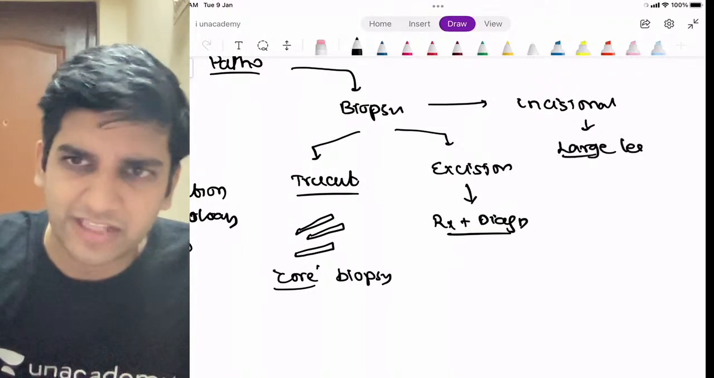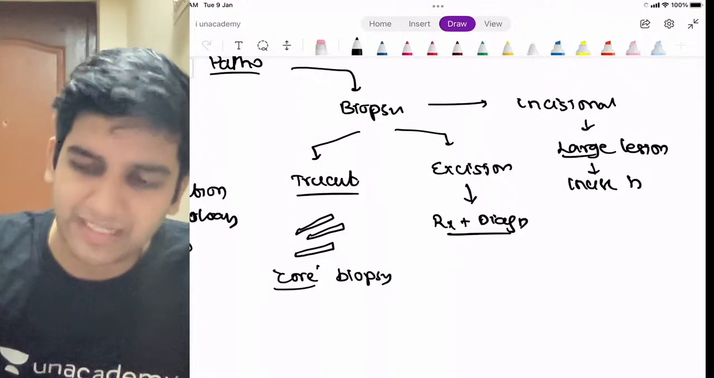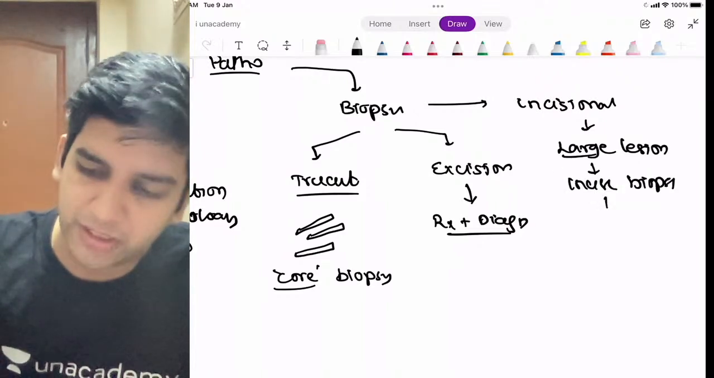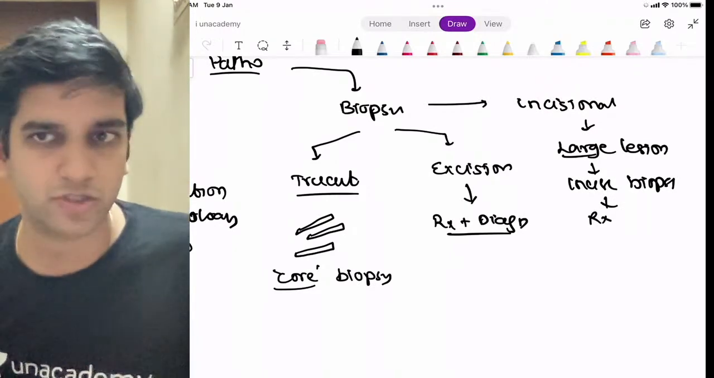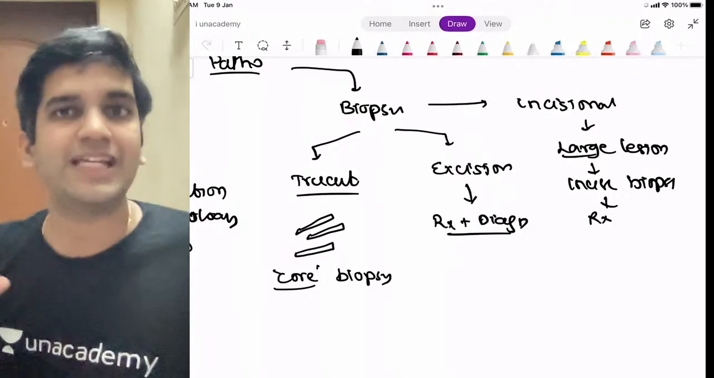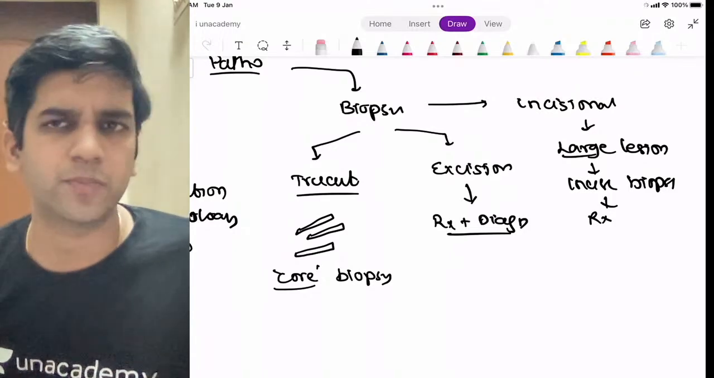For any large lesion, you're going to incise and take a biopsy. That's my incisional biopsy. Then you're going to treat them. That's the difference between excisional biopsy and incisional biopsy. So incisional biopsy is only diagnostic, not treatment, not curative. Excision is both diagnostic and curative.